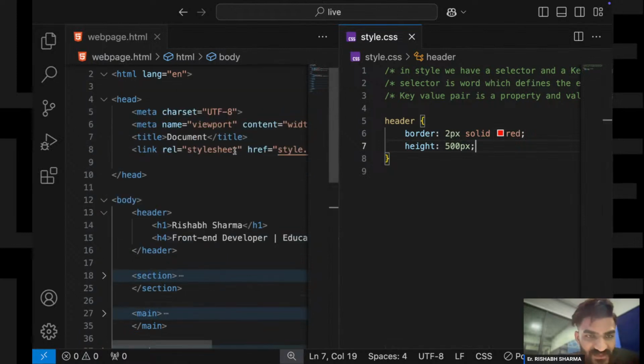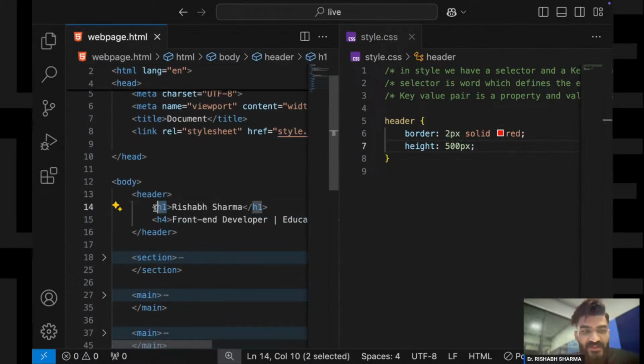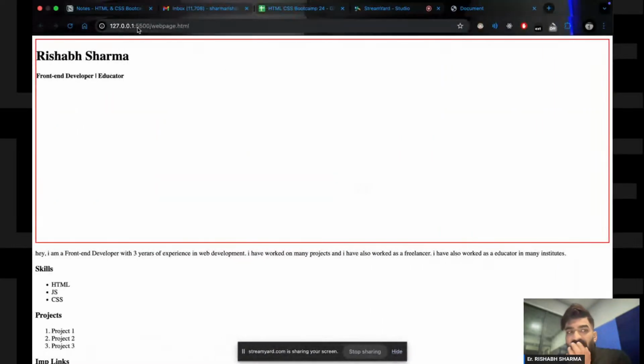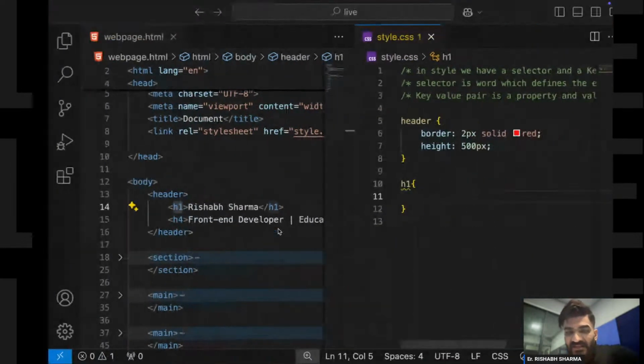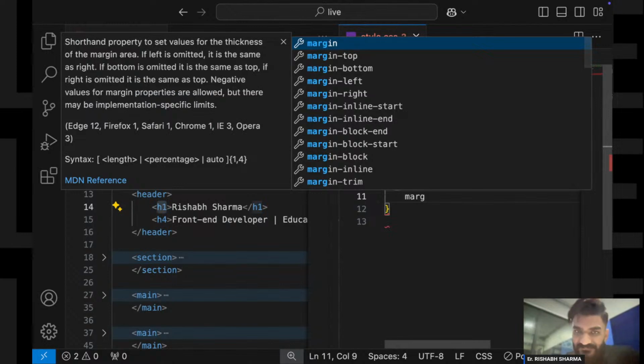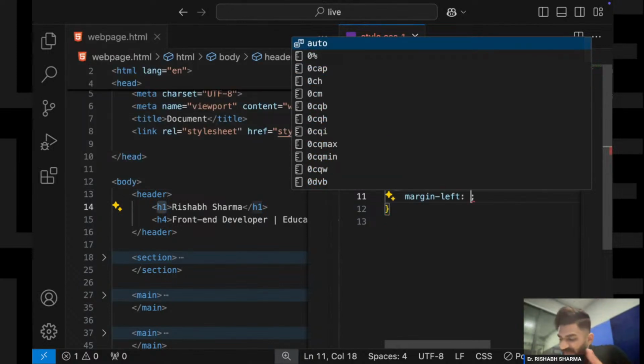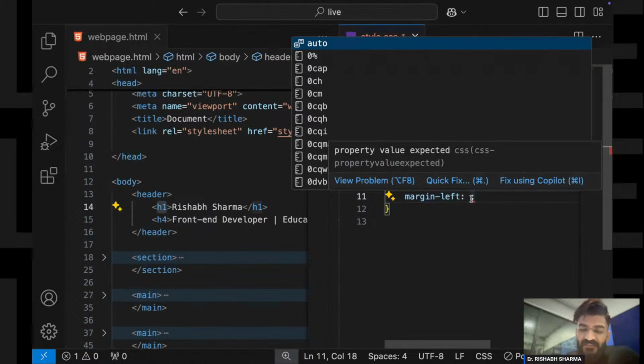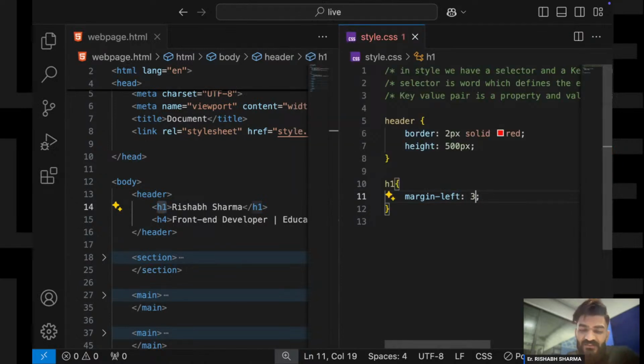Now I will come to this h1 tag and target it. I want to place this h1 tag into the center, so for that I will give some margin from the left side, say 300 pixels.